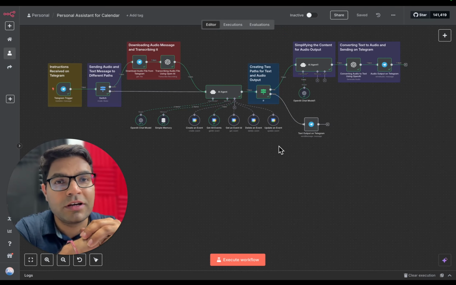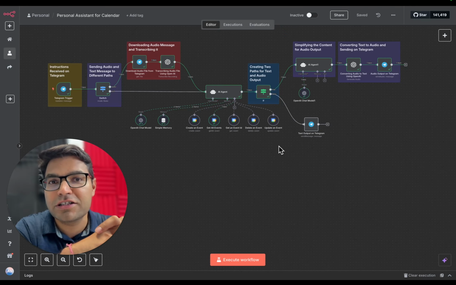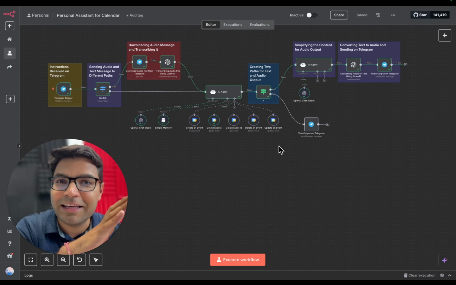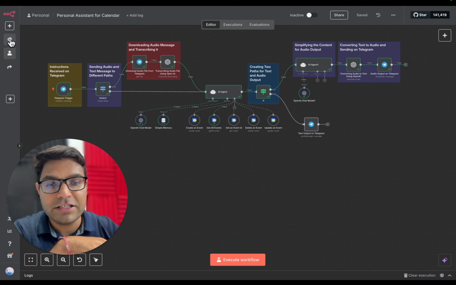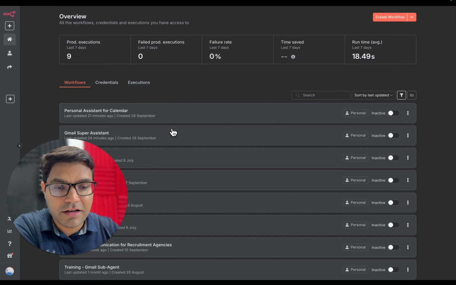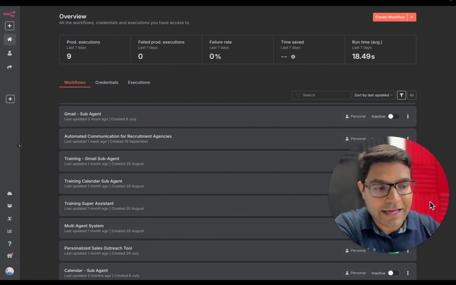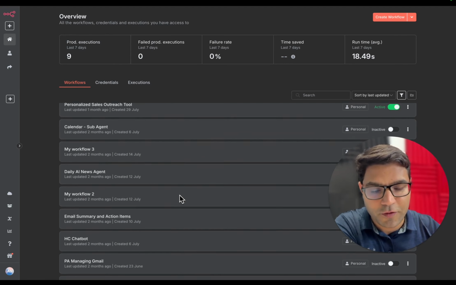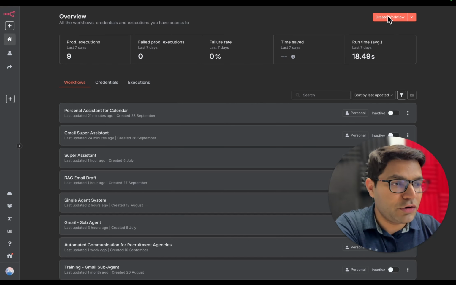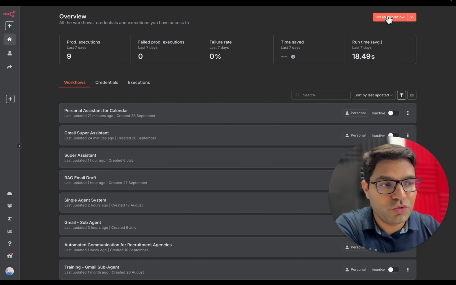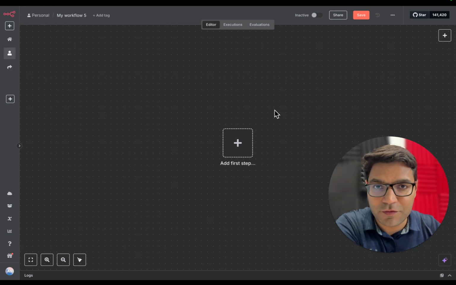If you are new to n8n.io, you can simply search this platform on Google, create your free account. When you create a free account, you'll land on a page that will look something like this, where you'll be able to see all the AI agents that you have created so far. So we are going to create this AI agent, personal assistant for calendar. And to get started, you simply need to click on create workflow and you will land on a blank canvas.